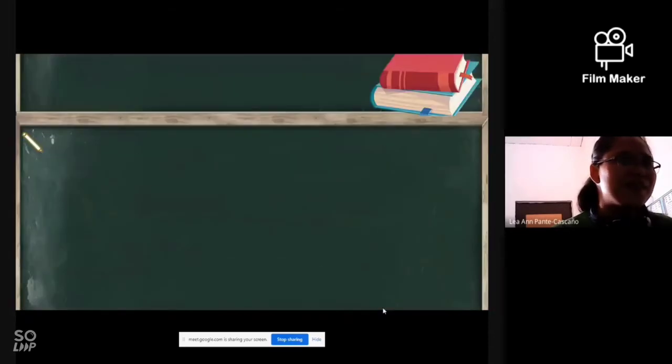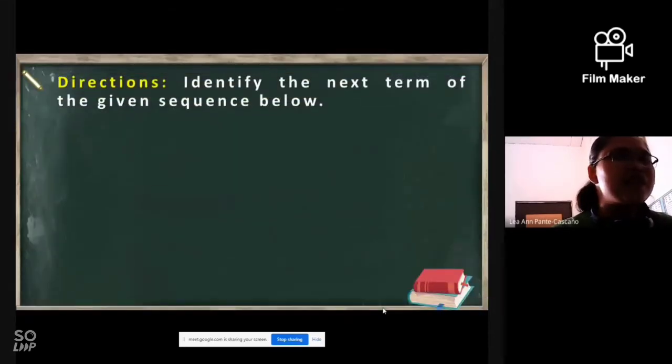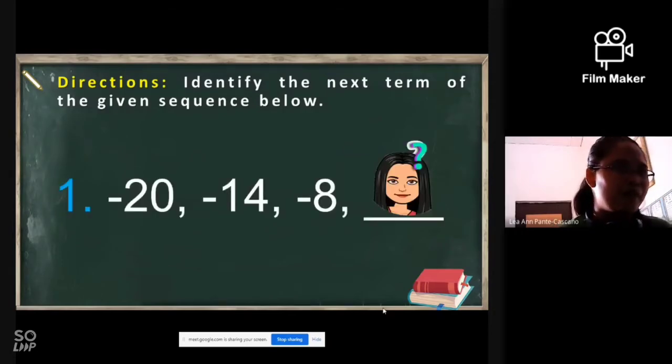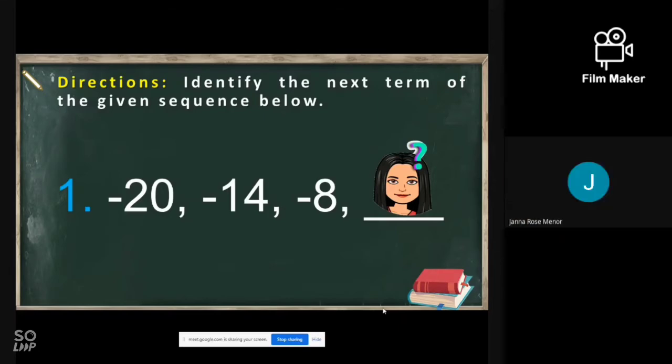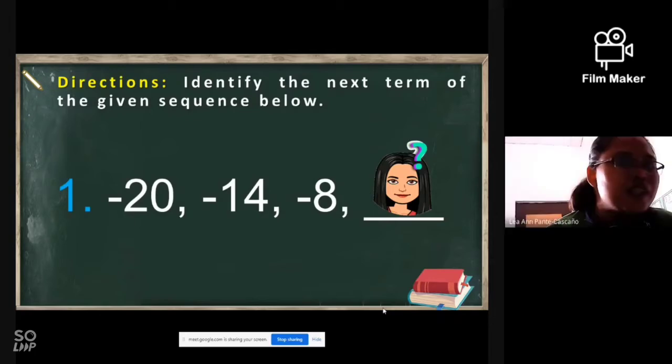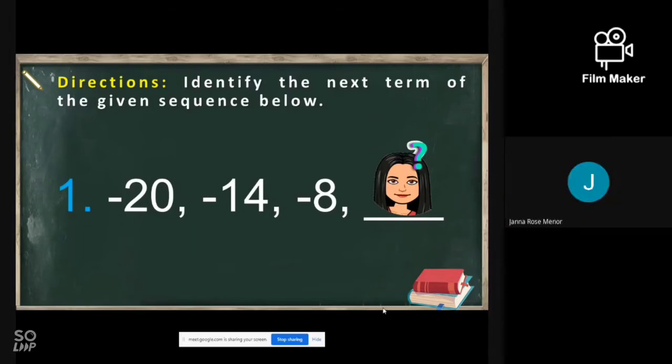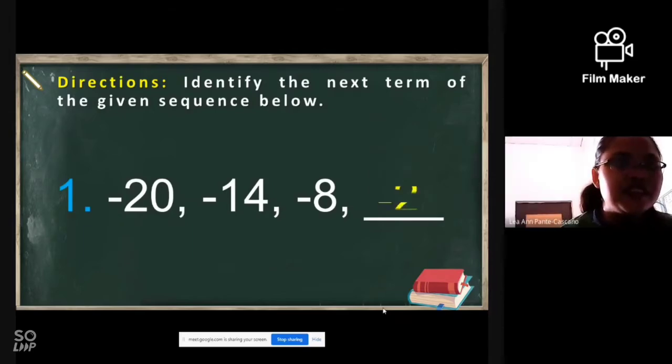Let's do this. Directions: identify the next term of the given sequence below. If you have negative 20, negative 14, negative 8, by subtracting by 6? What is the next term? Negative 2. Very good. That is negative 2.